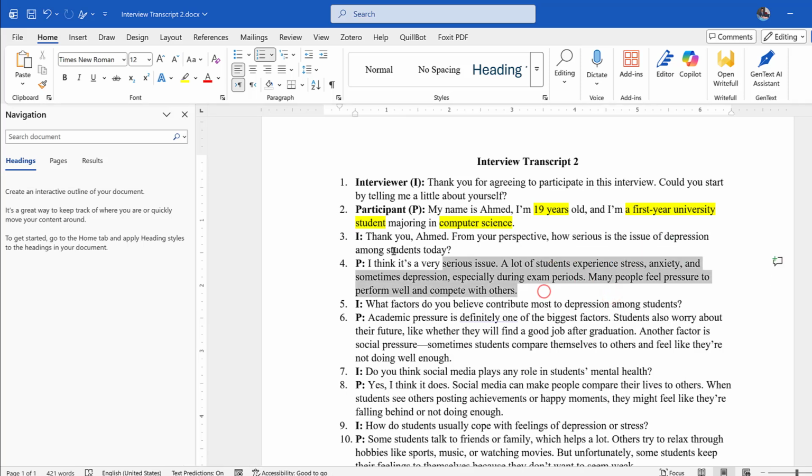So one code we can put is the context or prevalence of depression among students. We come up with a code like this, and we move to the next line.